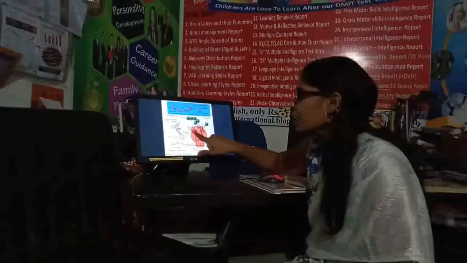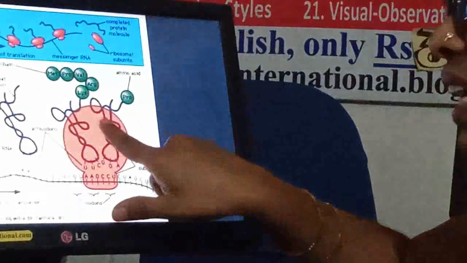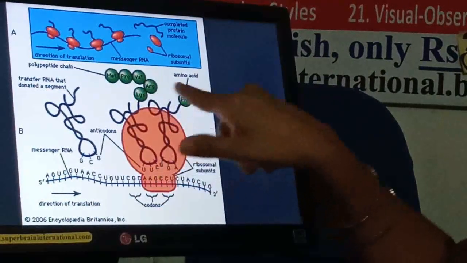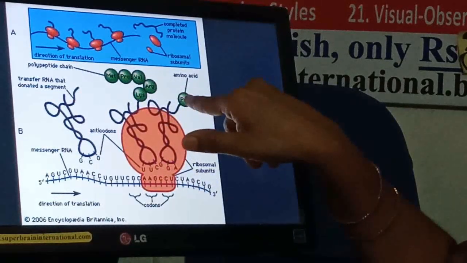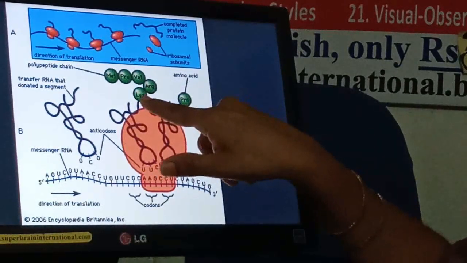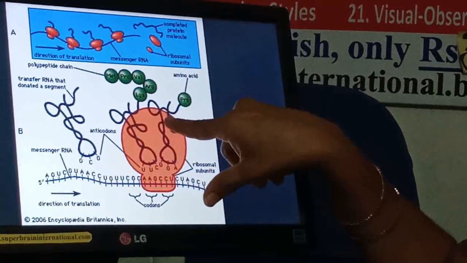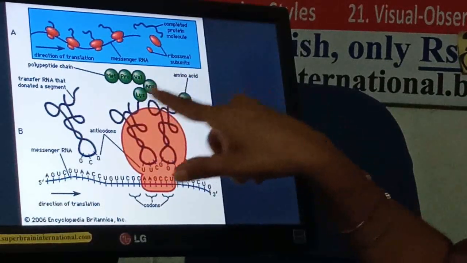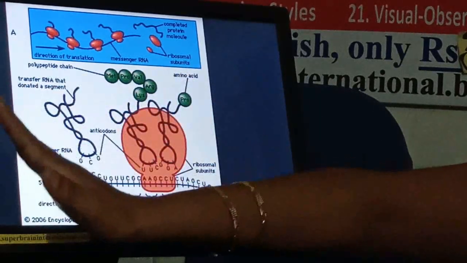When these two tRNAs are lying very close to each other on the P site and A site, then obviously a bond will be formed between these two amino acids. This is called the peptide bond. This amino acid will be shifted to the next tRNA with the help of the bond. This tRNA will get free and be released.